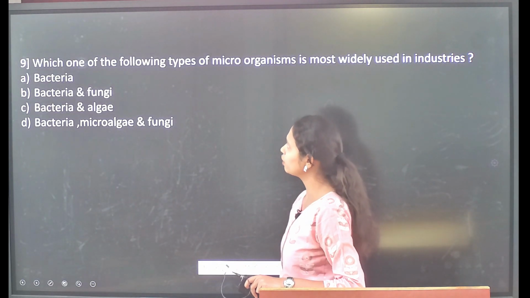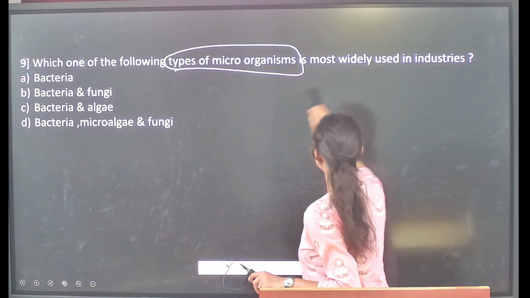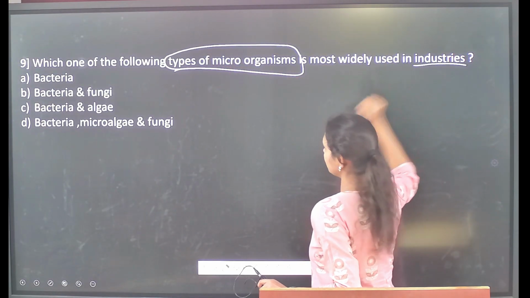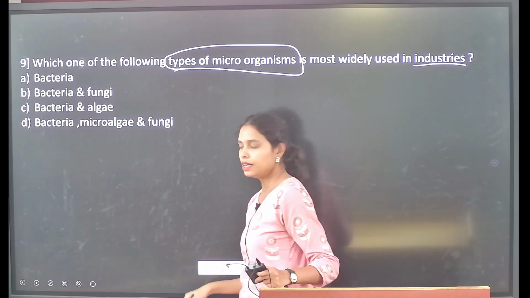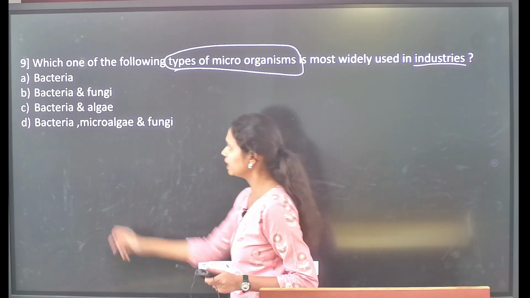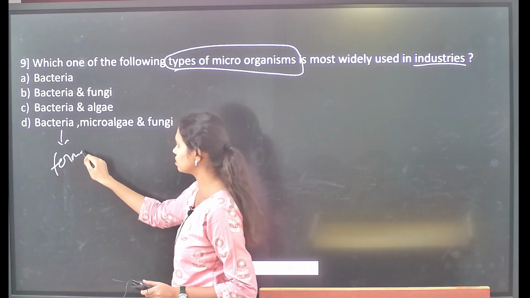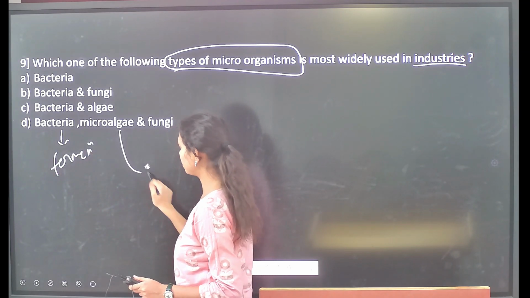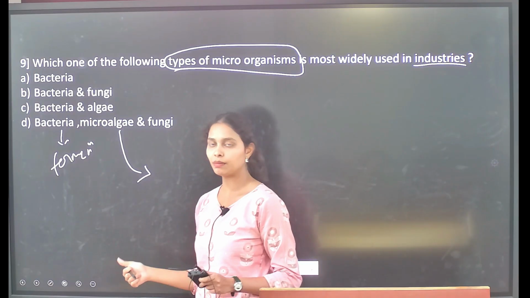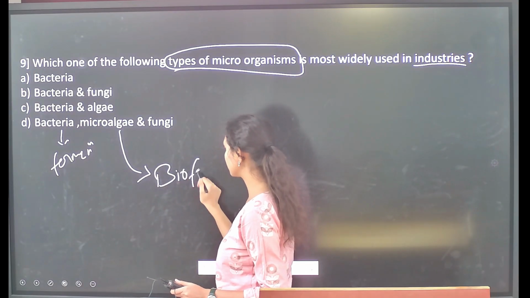Followed by: which one of the following types of microorganisms are most widely used in the industries? In industries, different kinds of microorganisms are utilized. Bacteria are greatly used for the fermentation process, whereas microalgae are greatly useful in the production of biofuels.